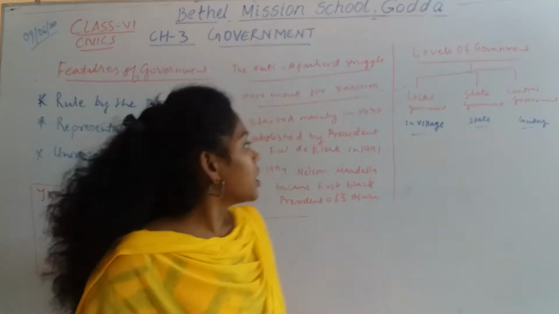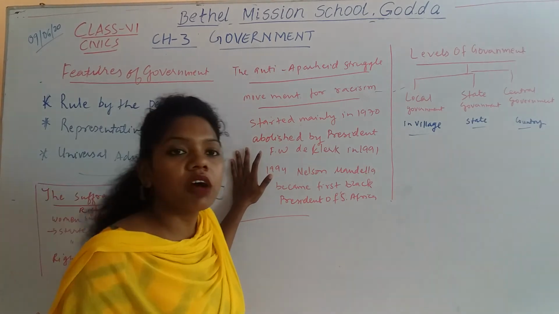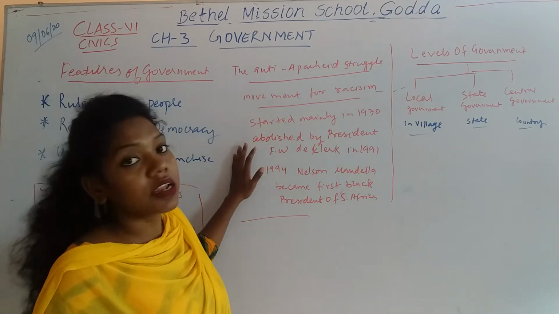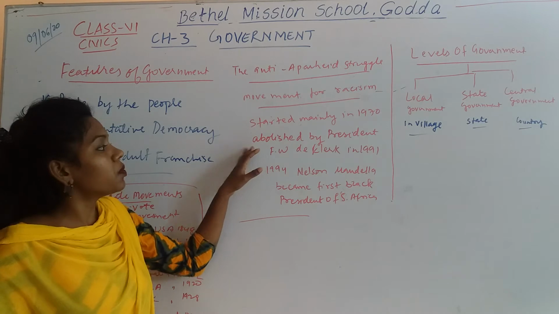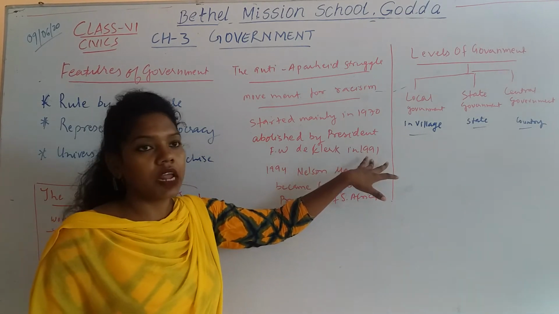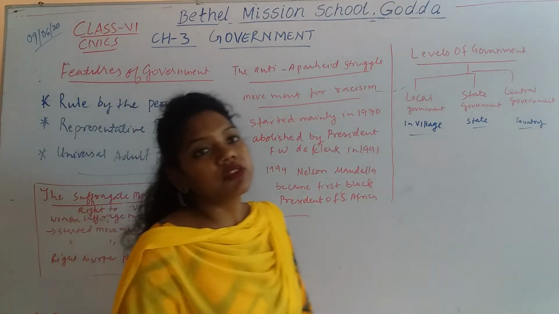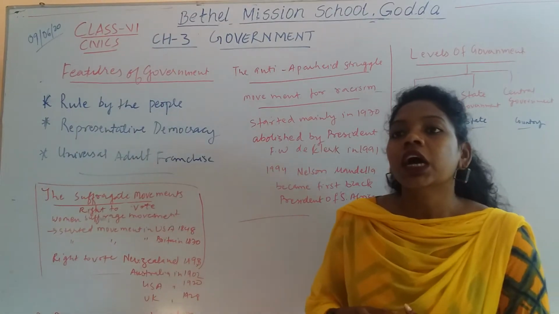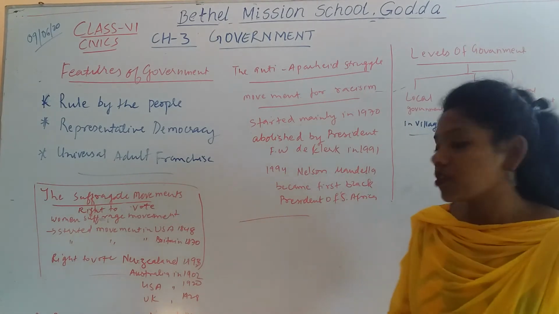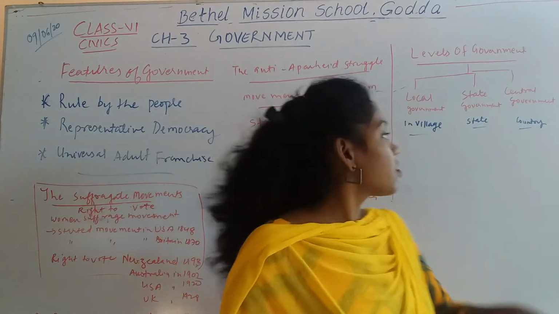So this movement of racism, or we can say the freedom from racism, was started in 1970, and it was abolished by President F.W. de Klerk in 1991. And in 1994, Nelson Mandela, the freedom fighter who followed the non-violence of Gandhiji, became the first black president of South Africa. So this was one struggle.